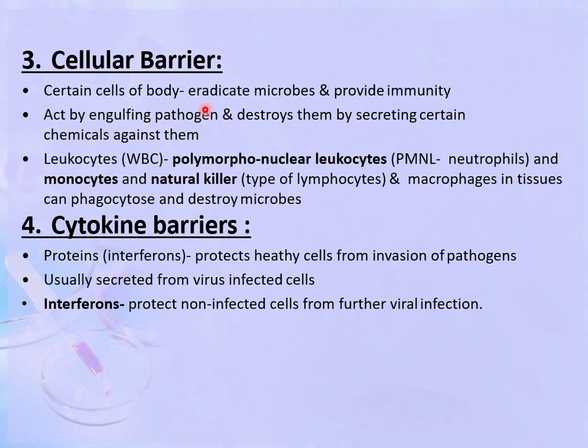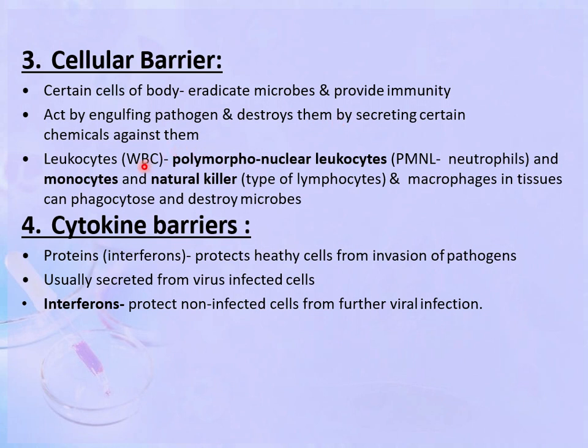Third category is the cellular barriers. Certain cells of the body eradicate microbes and provide immunity. These cells act by engulfing the pathogens and destroying them by secreting certain chemicals against them.